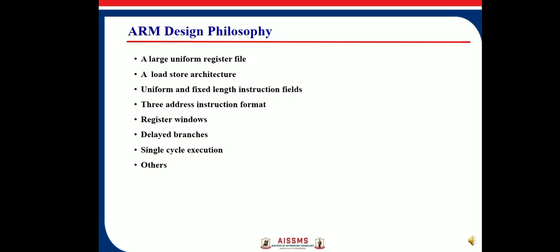Second one, delayed branches. When branch instructions appear in a program and hence in the pipeline, a delay slot is created. This causes pipeline problems since this disturbs the smooth flow of instructions. This delay slot is filled with some useful instructions which in most cases will be executed. In most RISC processors, this problem is reduced by using delayed branches. Here the branch takes place after the following instruction has executed.